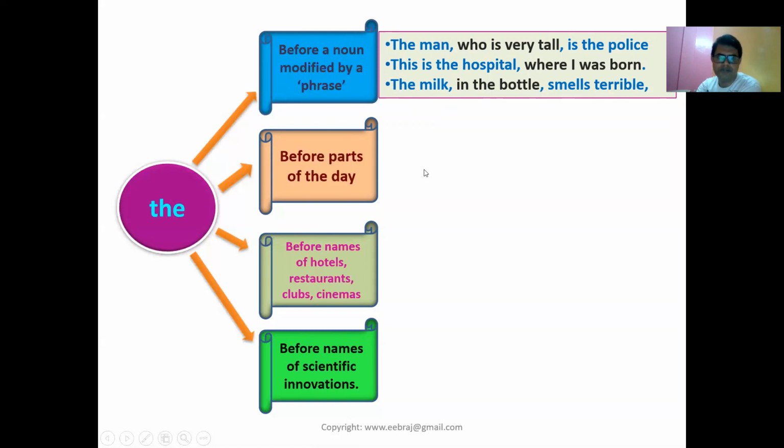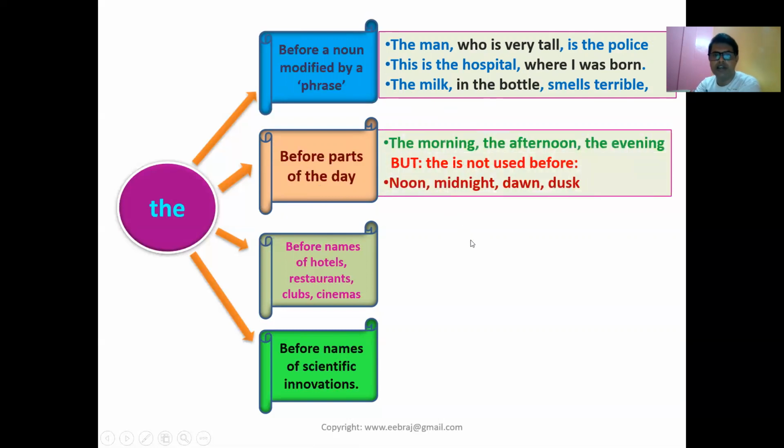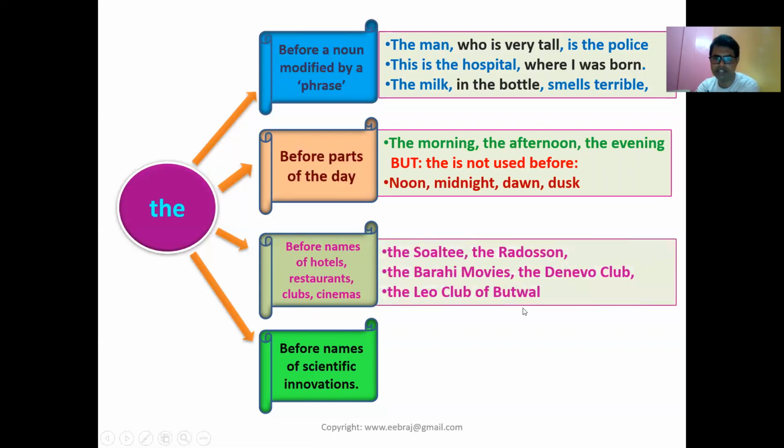It smells terrible. Now another one is before parts of the day. The morning, the afternoon, the evening. But there are some exceptions. It is not used before noon, midnight, dawn, dusk. These are exception rules. Another rule is before names of hotels, restaurants, clubs, cinemas, we also use the. For example, the Radisson, the Barahi, the Denver Club, the Leo Club of Butwal.